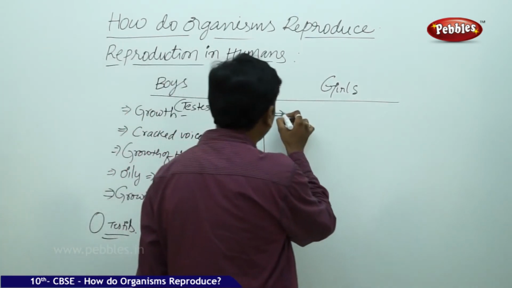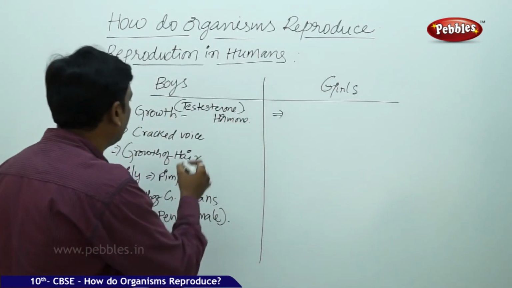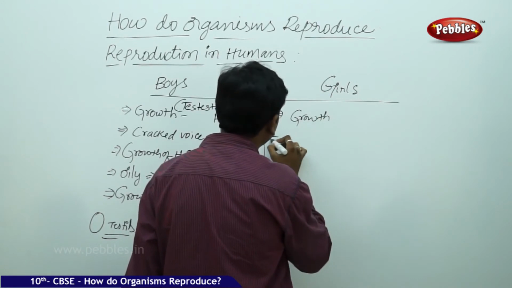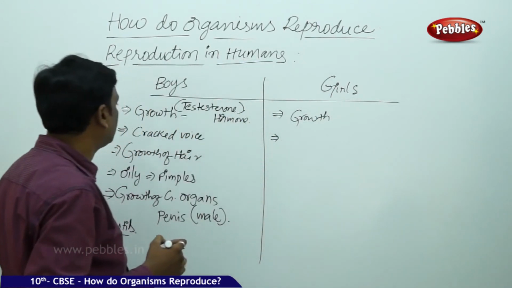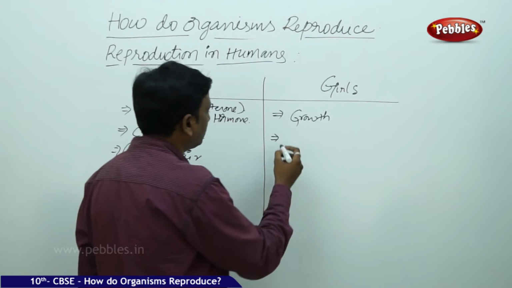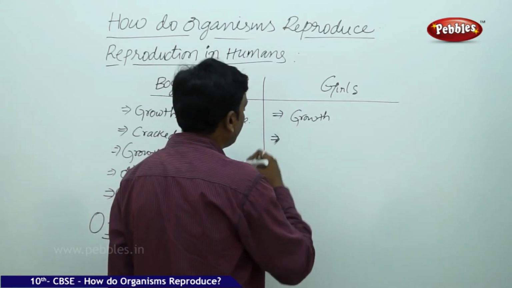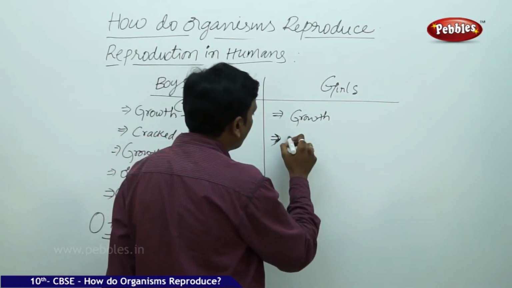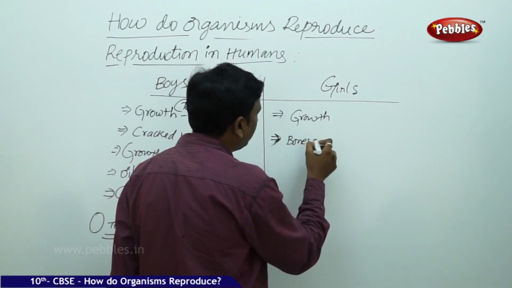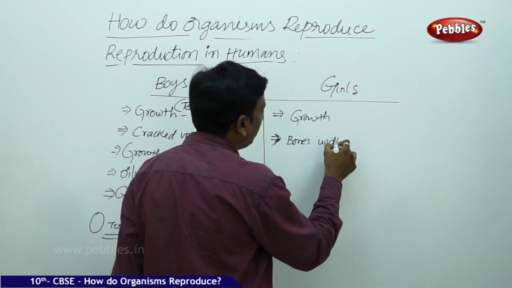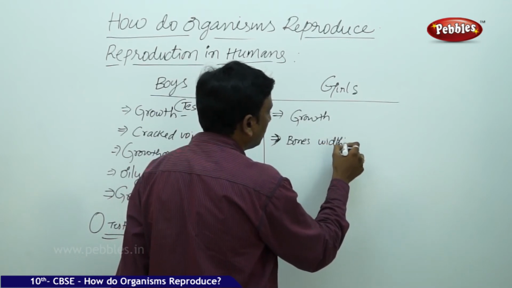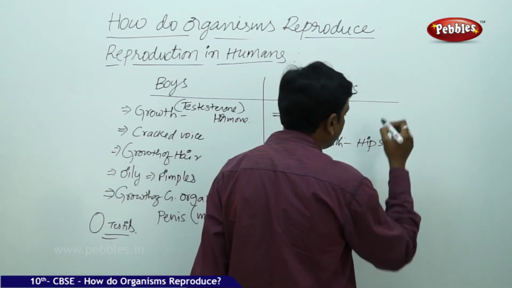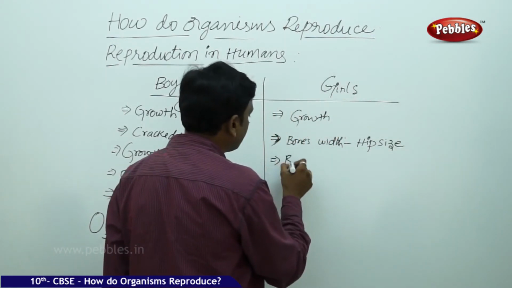Now let us see the case of girls also. We see most of the things are common. We see the growth of their height, their body increases in size, but voice-wise you will not see any changes there. Here you see their bone size increases, bone width at specific locations, like their hip bone size increases, and their breasts increase in size.